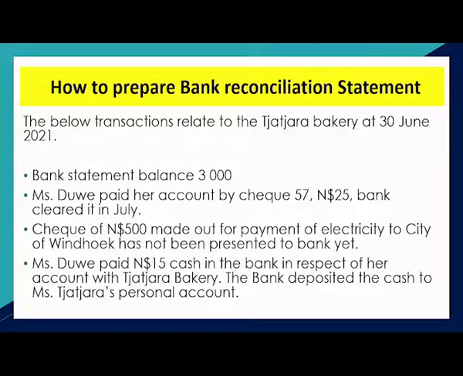And then Chachara made a check for 500 to pay City of Windhoek, but they did not take it to the bank. Then Mrs. Due came again and deposited $50 into the bank, but the bank deposited the money into Mrs. Chachara's personal account. The bank made an error.